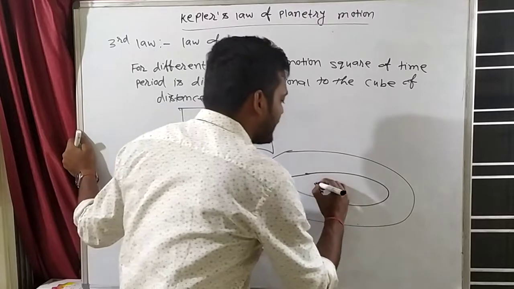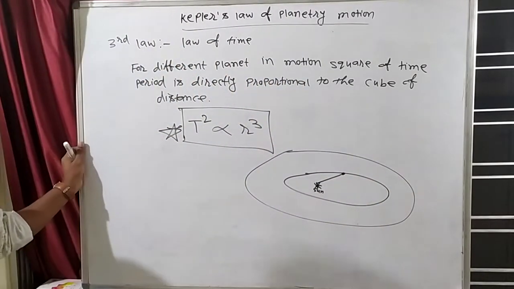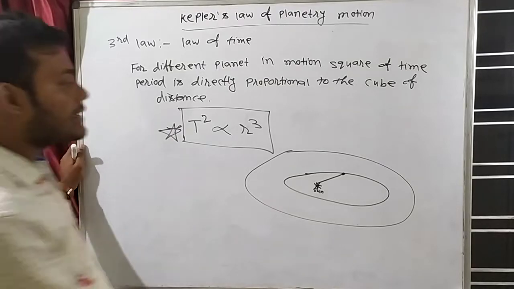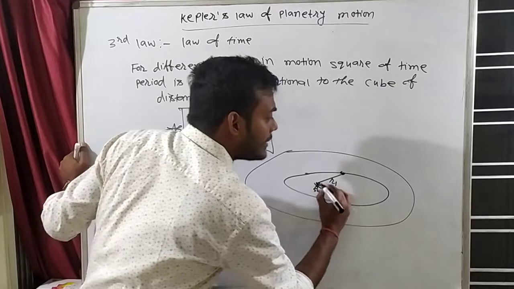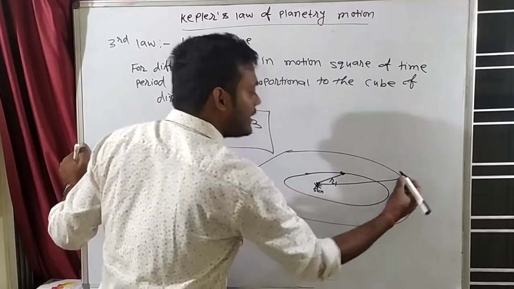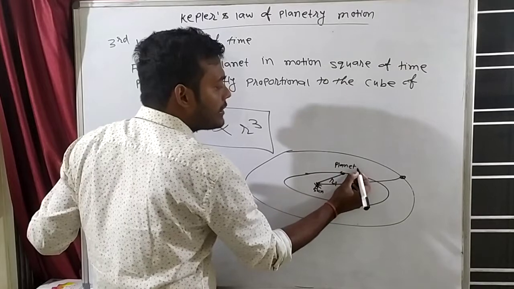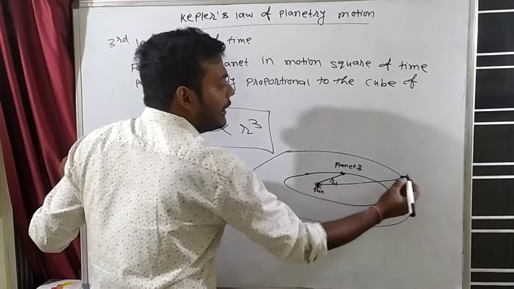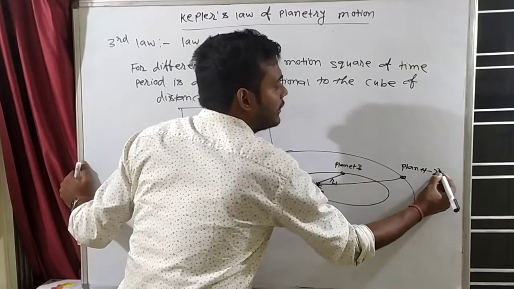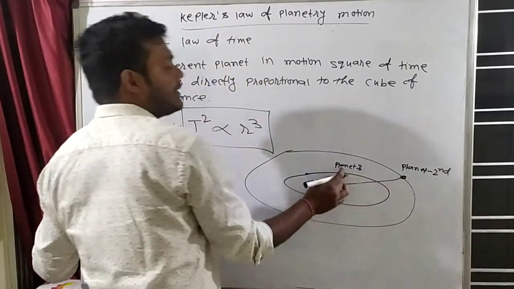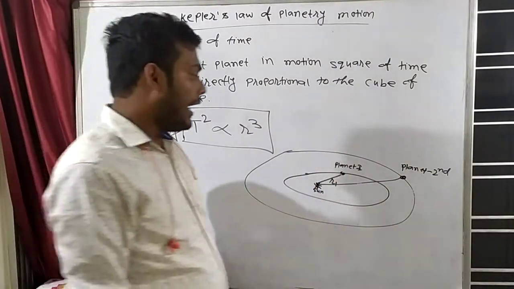If this planet is moving in this orbit, it will take some time. Let's say this planet's distance from the sun is r1, and there is another planet here. This is planet first, and this is planet second.